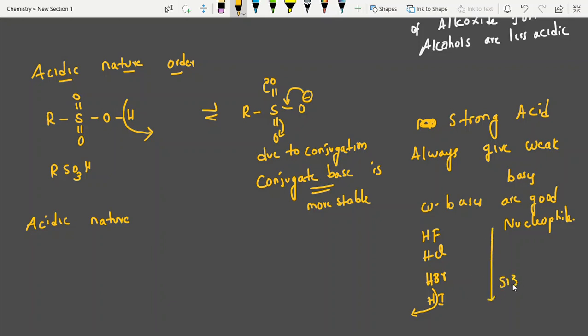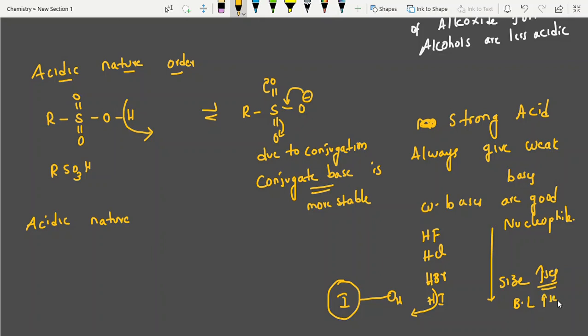Size increases, right? So now, what is the element here? Iodine. Iodine's size is like this, hydrogen's size is like this, right? So as we move down the group, element size increases. Then what happens? Bond length increases.